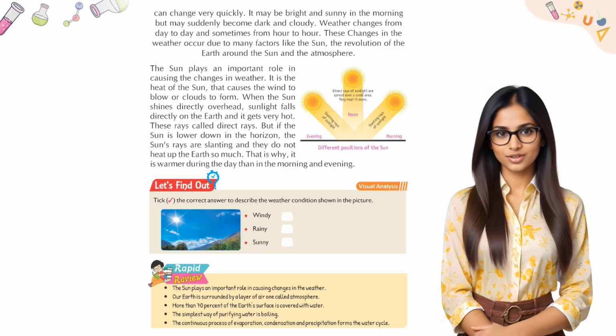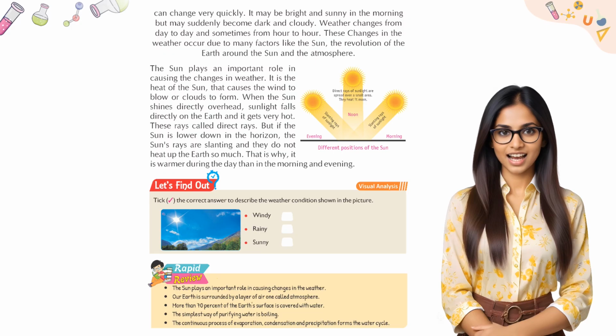These changes in the weather occur due to many factors like the sun, the revolution of the earth around the sun, and the atmosphere. The sun plays an important role in causing the changes in weather. It is the heat of the sun that causes the wind to blow or clouds to form. When the sun shines directly overhead, sunlight falls directly on the earth and it gets very hot. These rays are called direct rays. But if the sun is lower down in the horizon, the sun's rays are slanting and they do not heat up the earth so much. That is why it is warmer during the day than in the morning and evening.